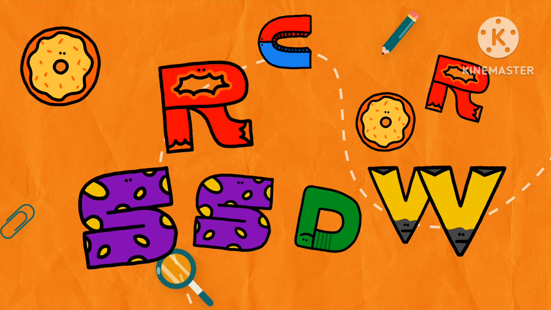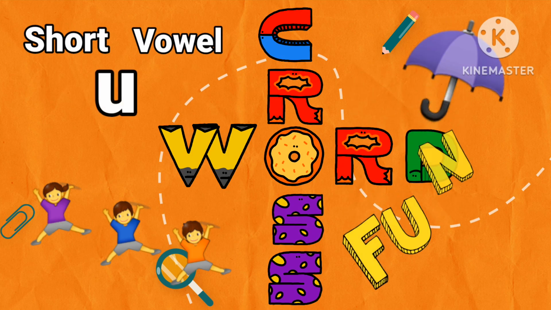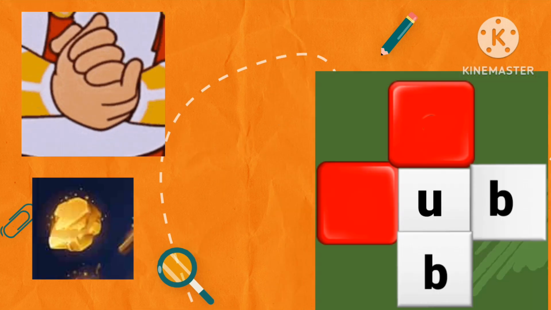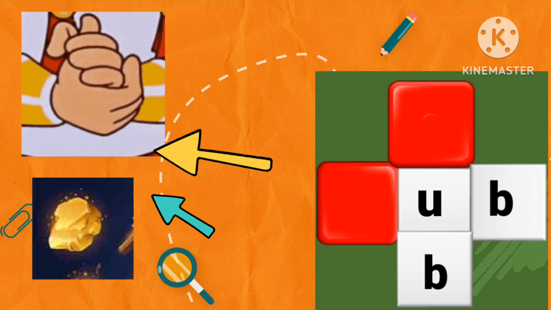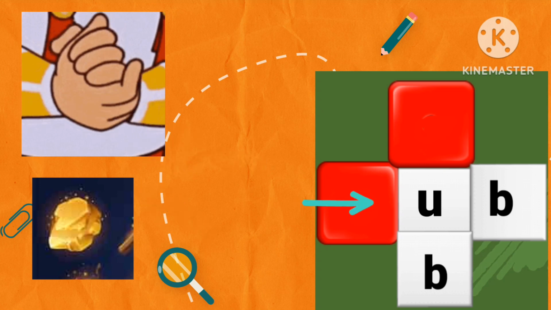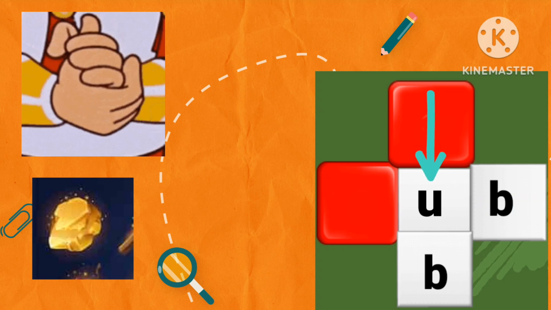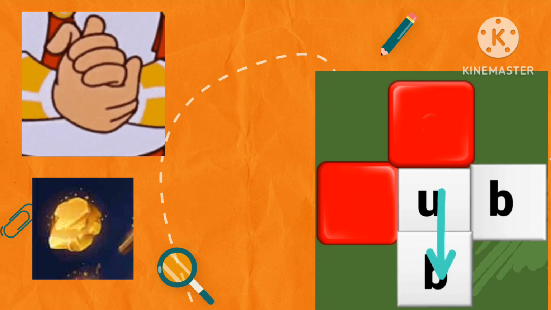Crossword fun. CVC words with short vowel U. Let us understand how to play this game. There are 2 pictures. Similarly, there are 2 words. One word is across the grid, that is from left to right, and another word is down the grid, that is from top to bottom. You have to fill in the missing letters in the red boxes to complete both the words.